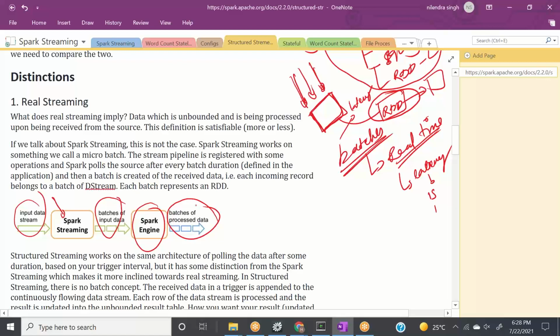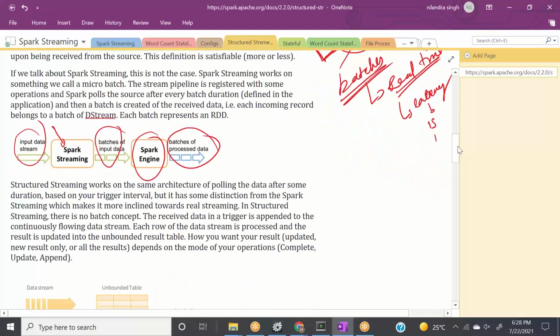Structured streaming works in the same way. There's no major difference, but it is inclined towards more real-time processing. It means your latency is small. Your time latency is very small. The received data and the trigger is appended.